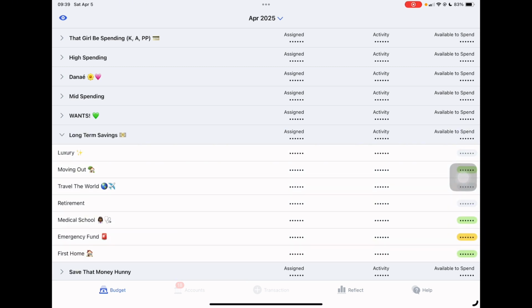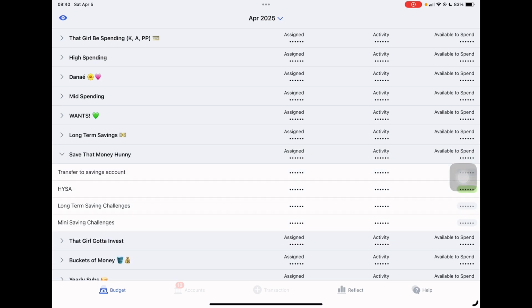Long-term saving: luxury, moving out, travel the world, retirement, medical school, emergency fund, first home. So I will say this to you guys. When I moved here, I had money saved into Ally. I used a lot of that money because since I moved here, I did not start working right away until October, because I wasn't sure if I wanted to stay or not. And now I have decided, and I am starting to move all my stuff, like car, ID, all that stuff, from Pennsylvania to Georgia.